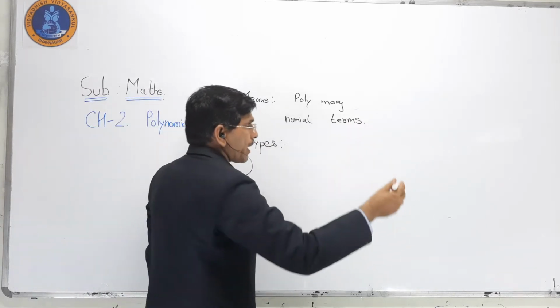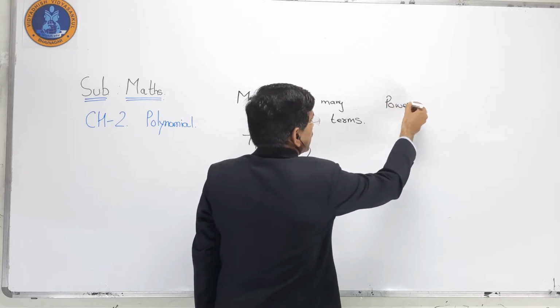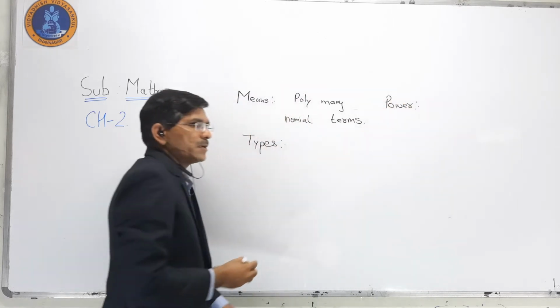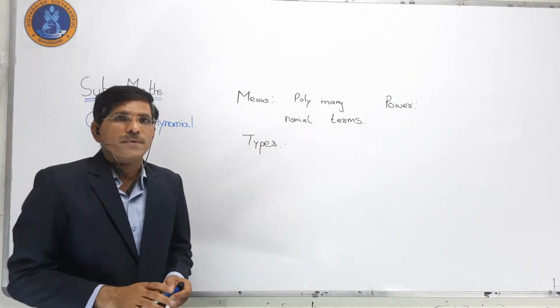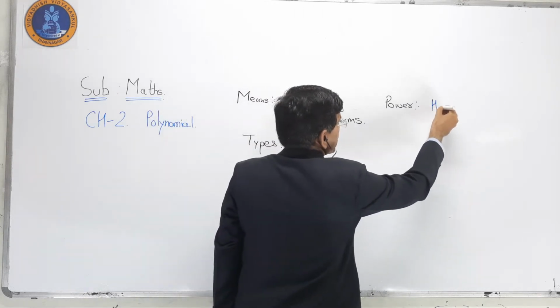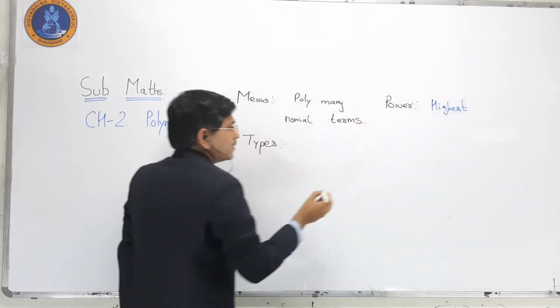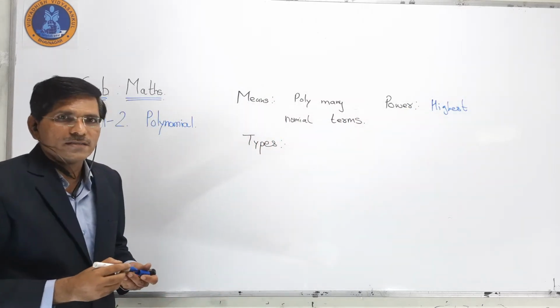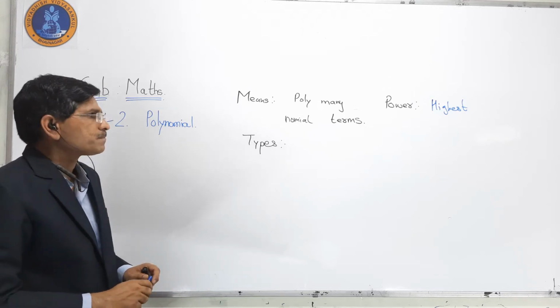The highest power is called the degree of the polynomial.